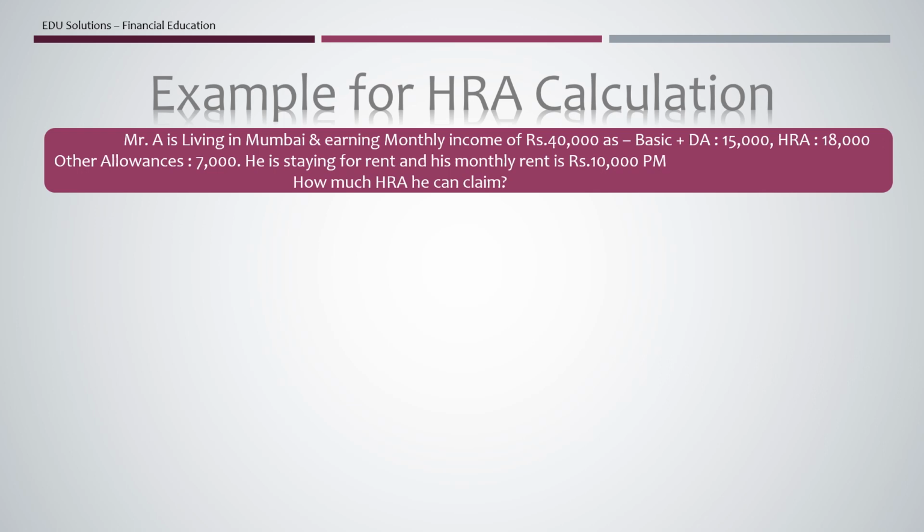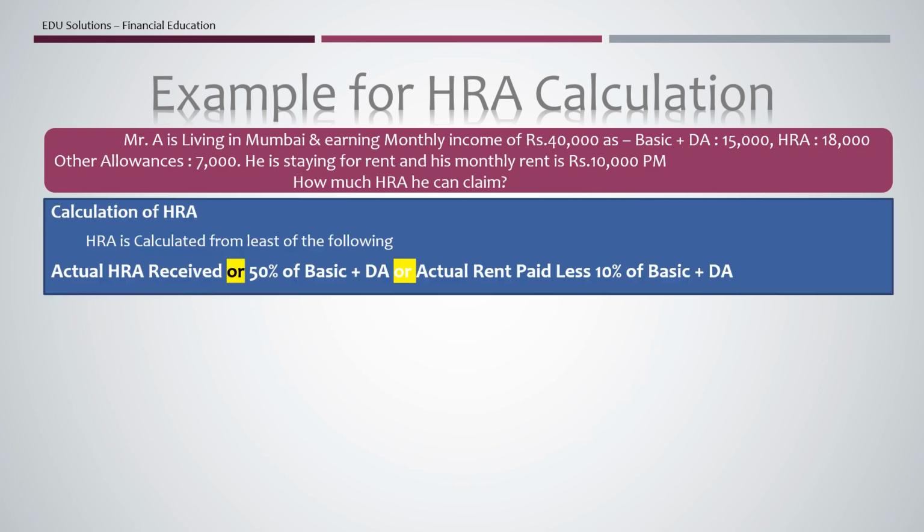As I mentioned in my previous slide, the calculation of HRA is the minimum or least of the following criteria: actual HRA received, 50% of basic plus DA as he is staying in a metro city, and actual rent paid less 10% of basic. Let's calculate each case.